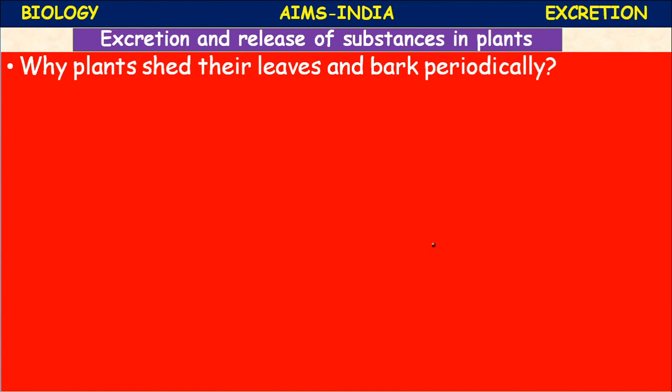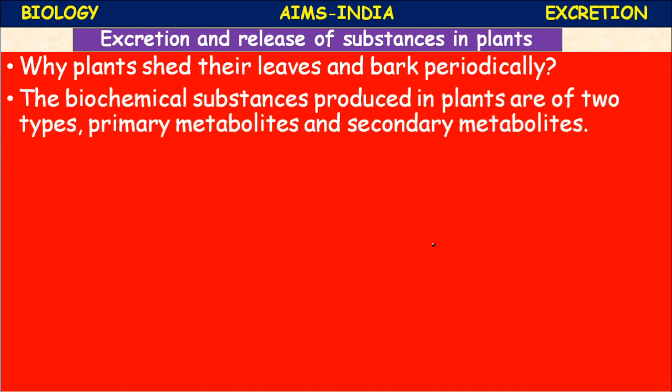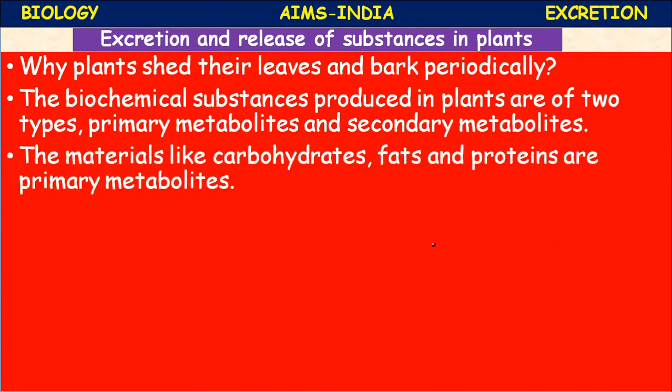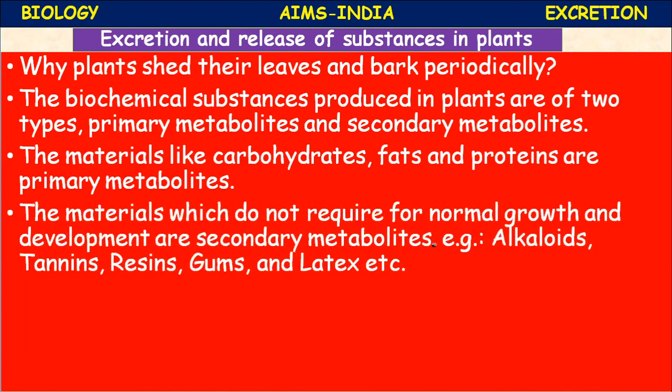Okay, the answer for the question: the biochemical substances produced in plants are of two types, that is primary metabolites and secondary metabolites. The materials like carbohydrates, proteins, fats are primary metabolites. The materials which are not required for normal growth and development are the secondary metabolites.